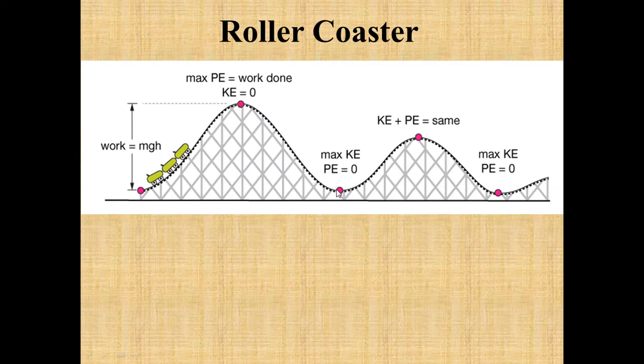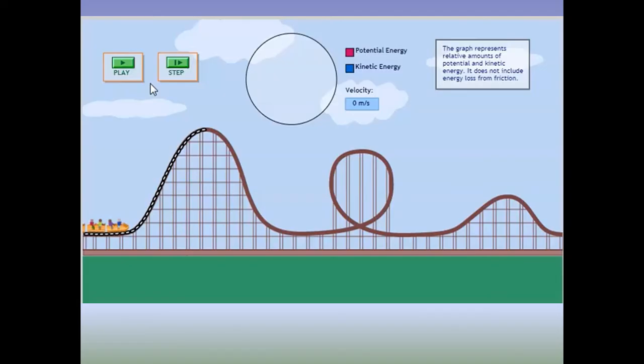Then at this point again it has the maximum kinetic energy and 0 potential energy. Then at this point kinetic energy plus potential energy remains the same. Similarly again at the lowest point it has the maximum kinetic energy.